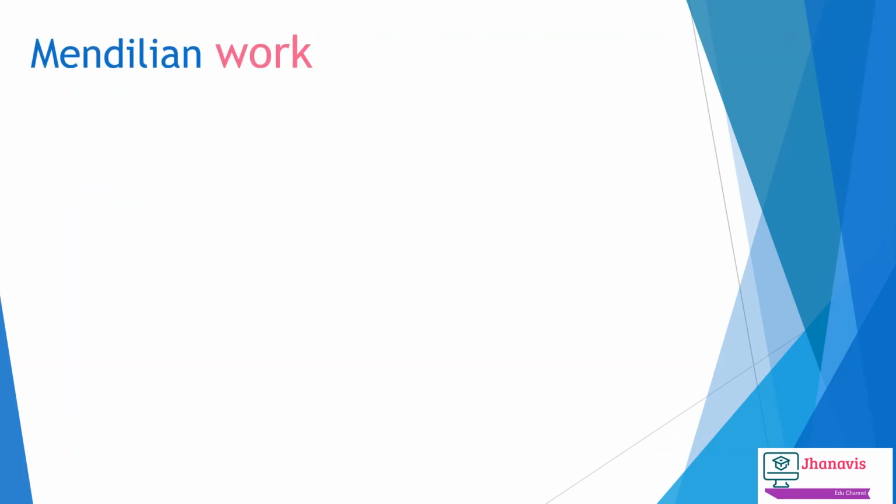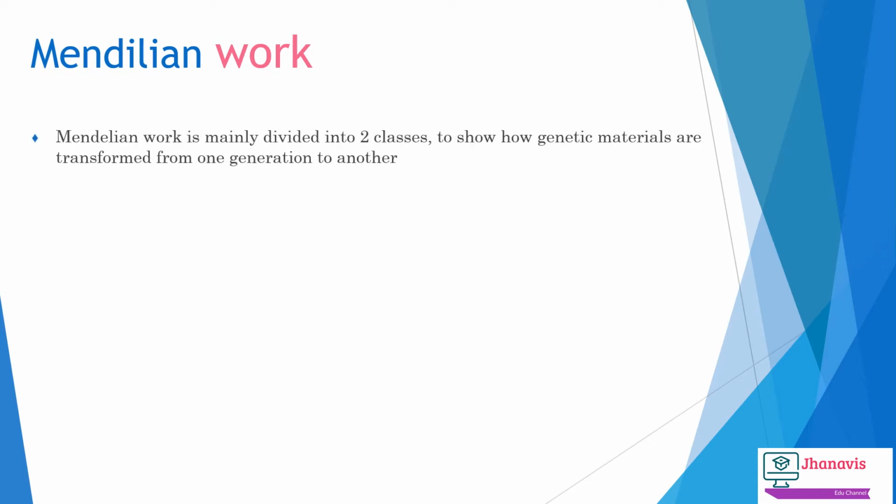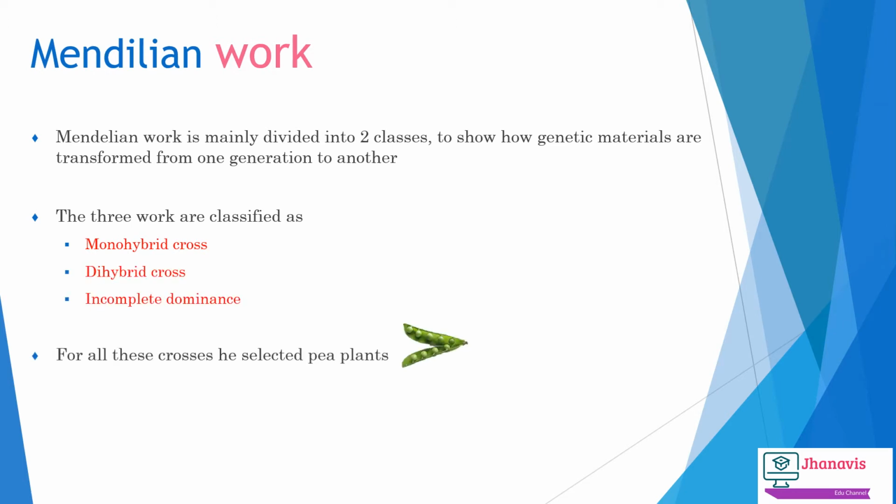Now let's talk about the Mendelian work. Mendel is the person who actually studied how genetic information passes from one generation to another. He did some experiments using pea plants which showed how the genetic information is passed on. Mainly in this slide we are going to explain a monohybrid cross and a dihybrid cross, showing how the characters are passed from one generation to another. And very important is why he chose the pea plants for all his experiments.